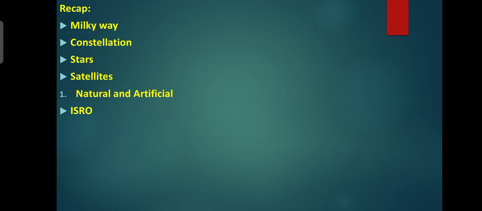It includes many other celestial bodies: gas, clouds of dust, dead stars, newly born stars, etc. It is also thought to contain at least 100 billion stars.